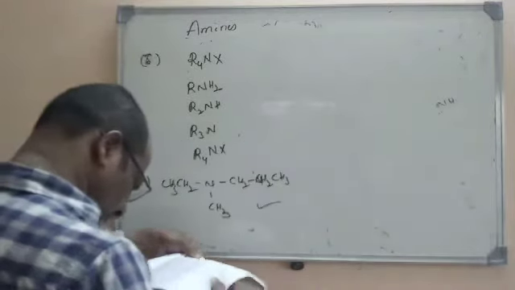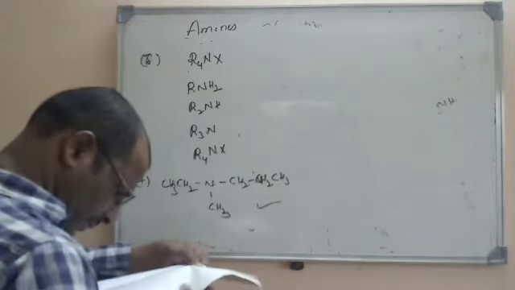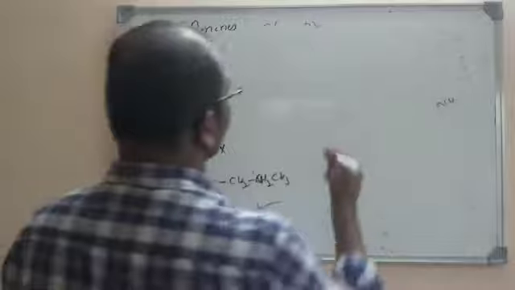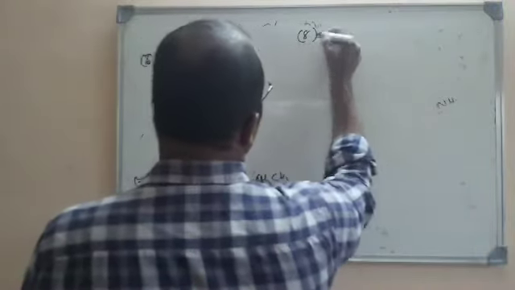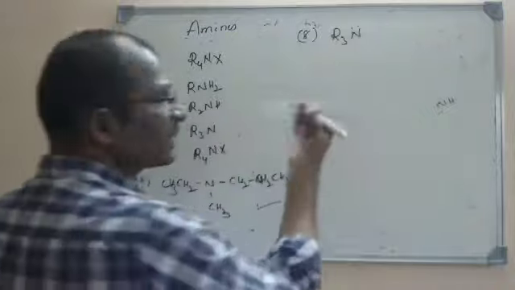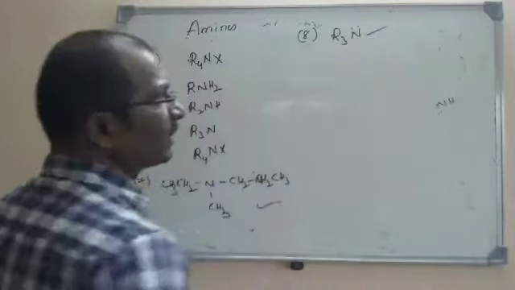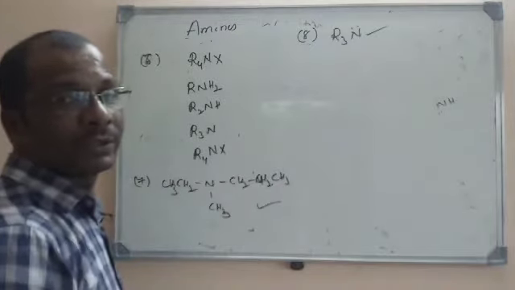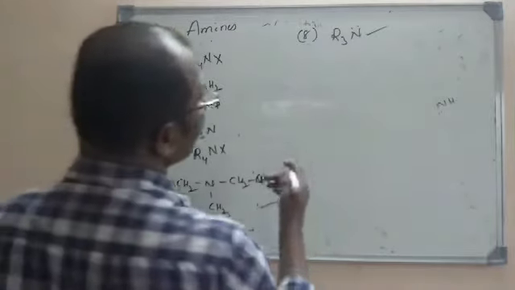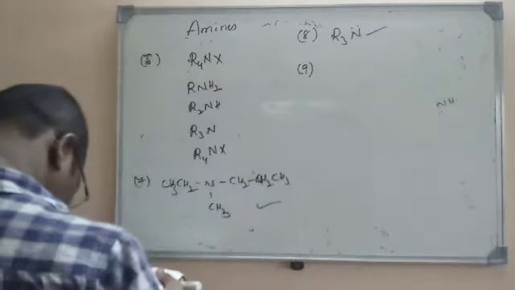Now let us go for question number 8. The valency of nitrogen in tertiary amines. What is a tertiary amine? R3N. So its valency is 3. So in tertiary amines, clearly 3 alkyl groups are bonded to one nitrogen and its valency is 3. Direct question. Now let us move to the 9th question.